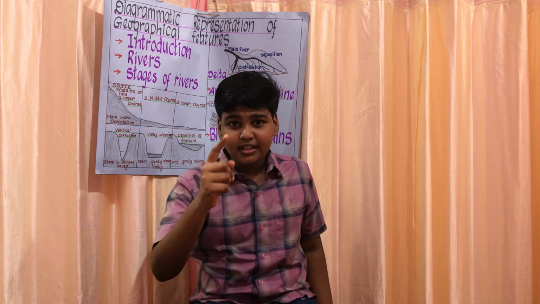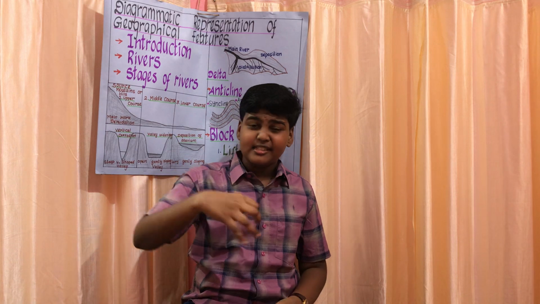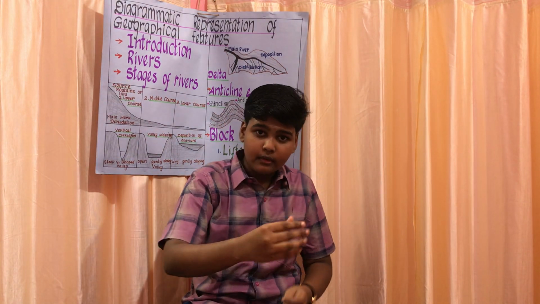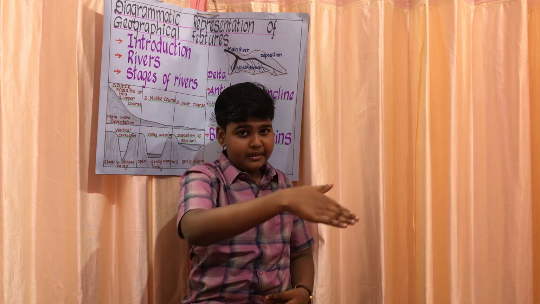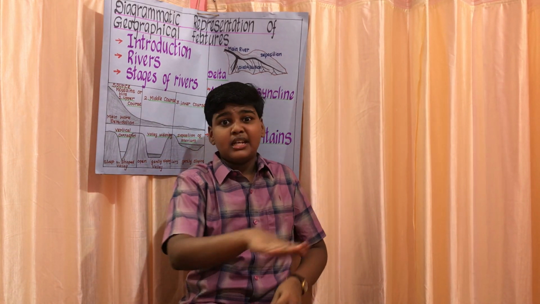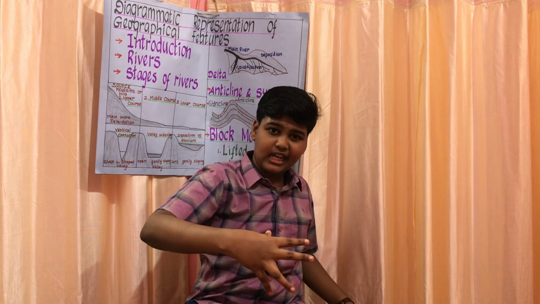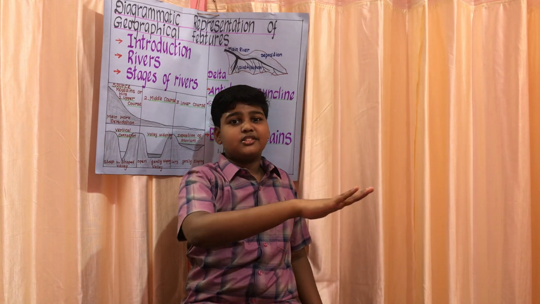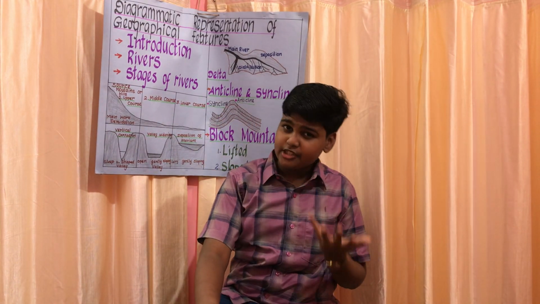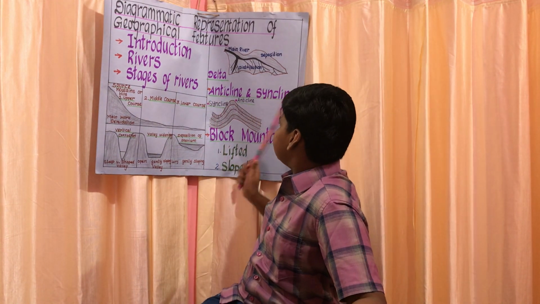Now let's learn why these types of basins are found on the moon. As many asteroids hit the moon, craters are formed, and these craters are filled with lava. This is because of the compression and force of the asteroid that causes the craters. So this is the basin. Not only on the moon, in some mountains too it's happening. So we learned about the anticline and syncline.